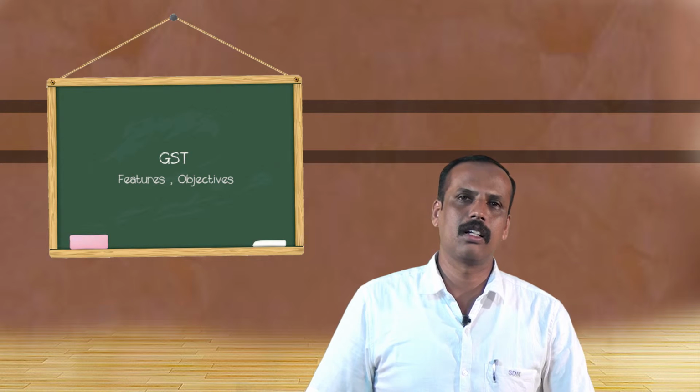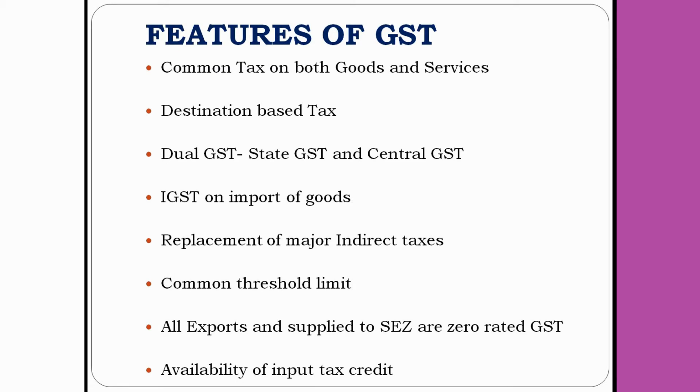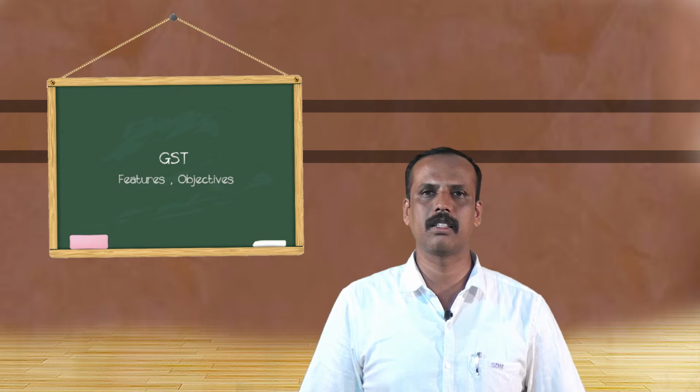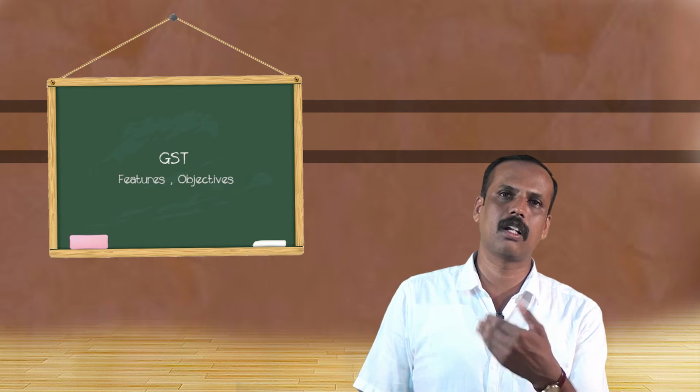And as we discussed earlier, there were so many major indirect taxes. Almost all the major indirect taxes were subsumed into GST, replacing all the earlier indirect taxes. Now we have only one tax, that is called GST. Earlier the threshold limit for service was different, the threshold limit for manufacturing, that is excise duty, was different, the threshold limit for registration under VAT was different, and the threshold limit for registration under luxury tax was different.